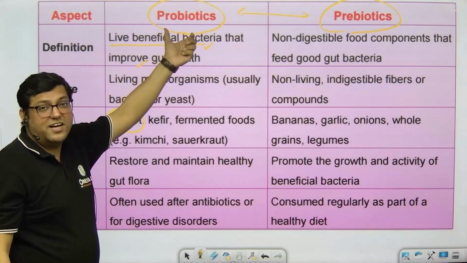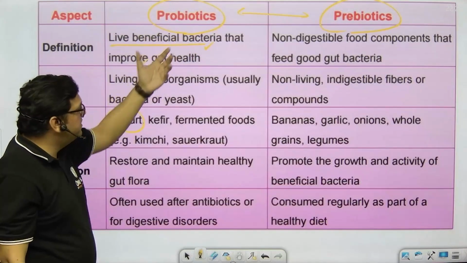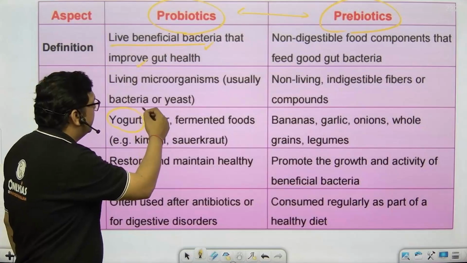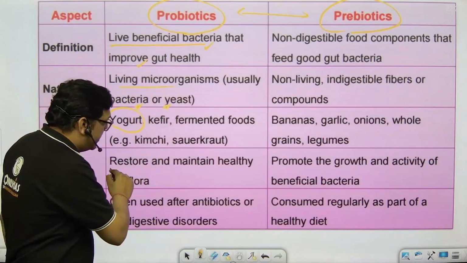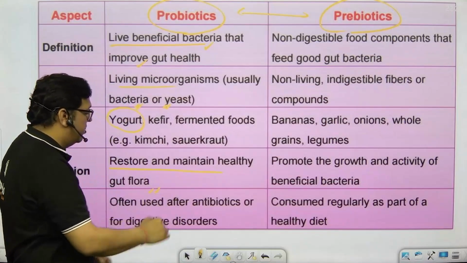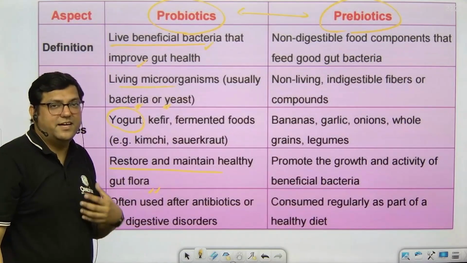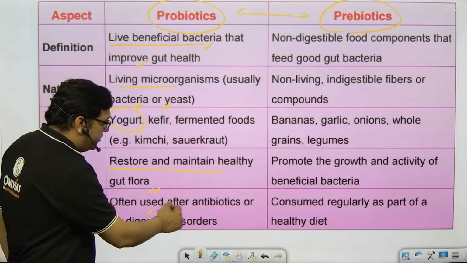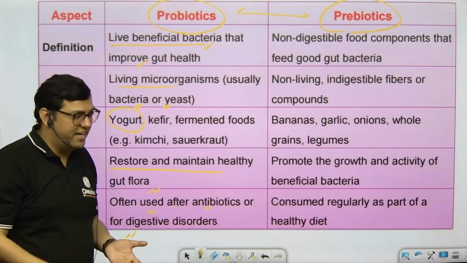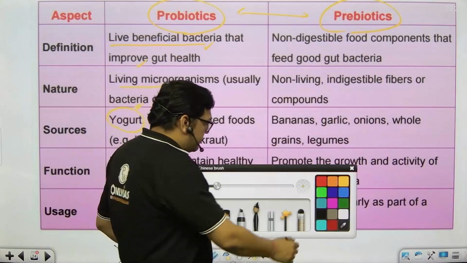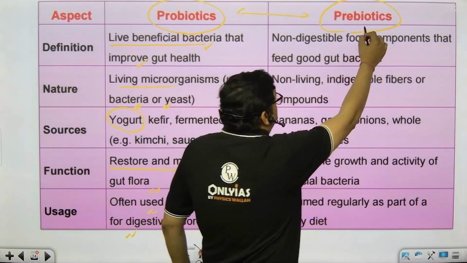Such kinds of products are available in the market. We consume these products, and they are usually bacteria or yeast, live microorganisms, and they restore and maintain our healthy gut flora. They help us in digestion, and they are often used after antibiotics for digestive disorders if there are any. But in comparison, there is another word, prebiotics.